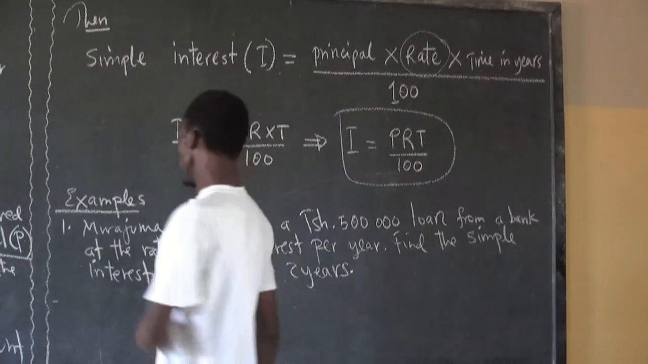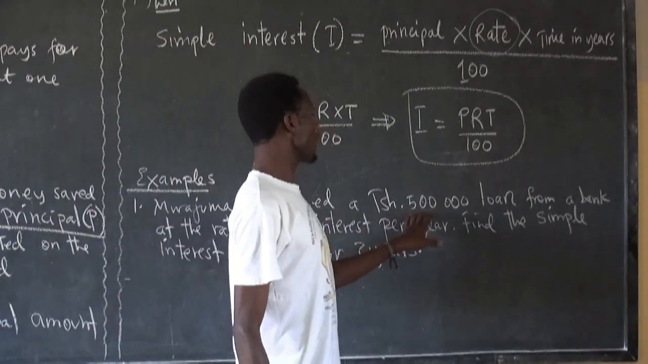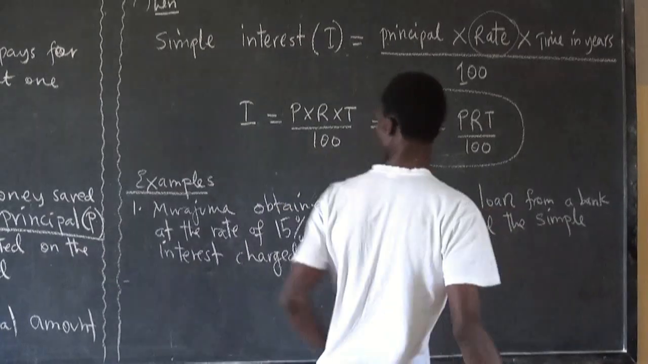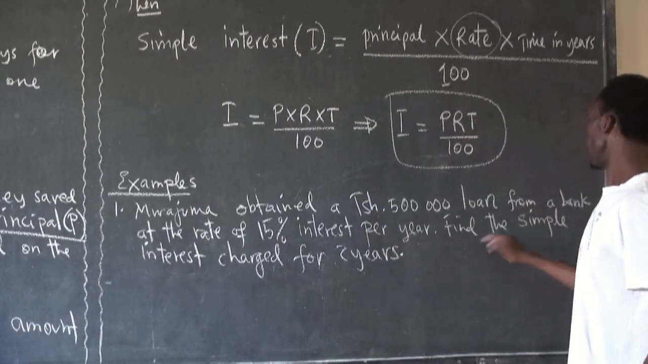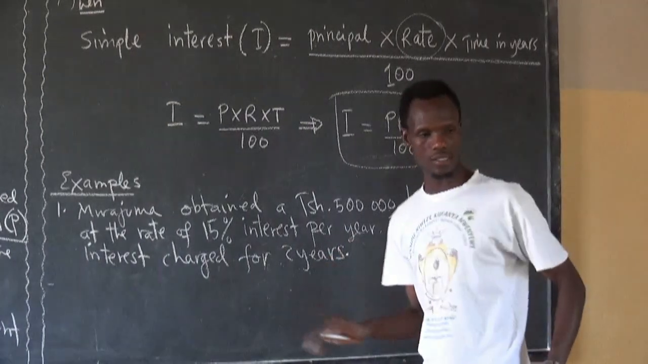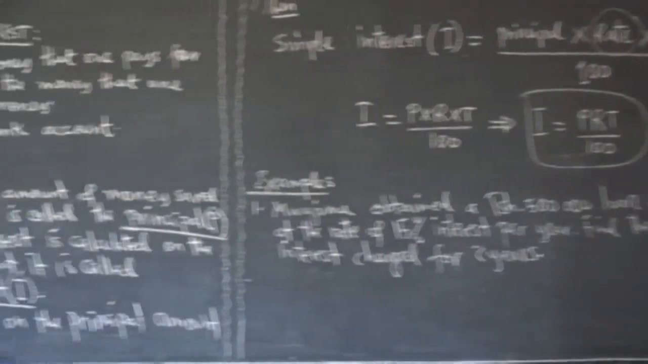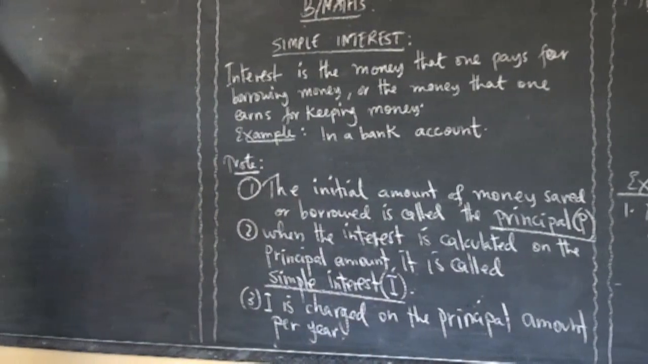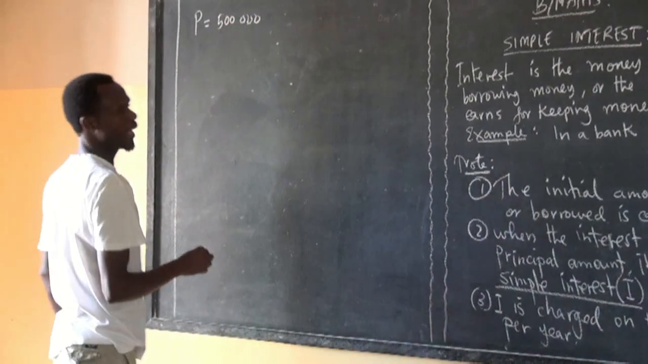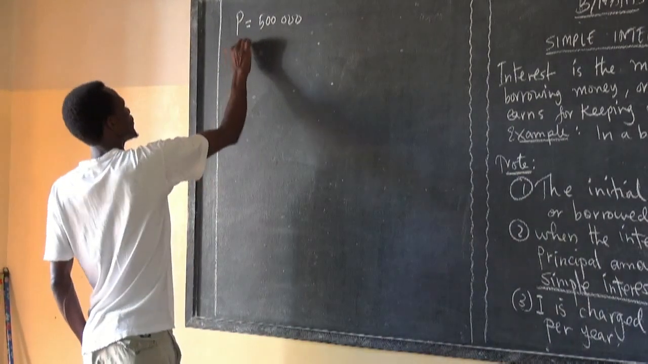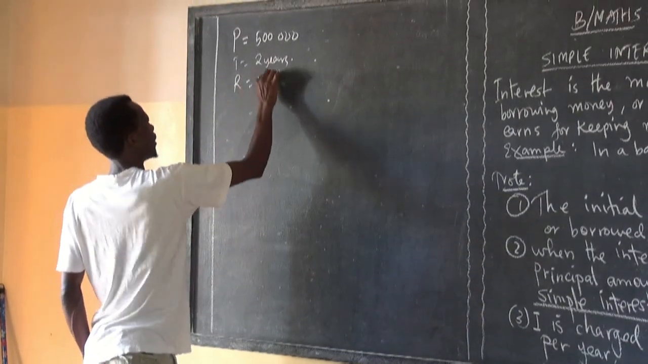Example, we have an example here. Mwajuma obtains a TSh 500,000 loan from a bank at the rate of 15% interest per year. Find the simple interest charged for 2 years. That was the question. First of all, you have to know something. Now, the principal that was invested, principal is equal to 500,000. And then we have time. Time is equal to 2 years. Then we have rate. Rate is equal to 15%.